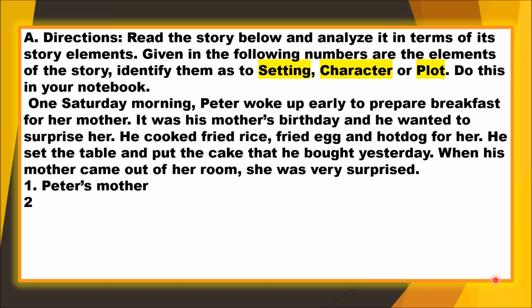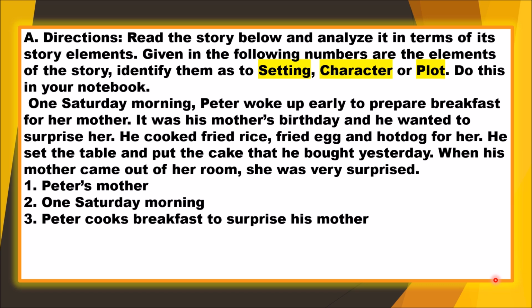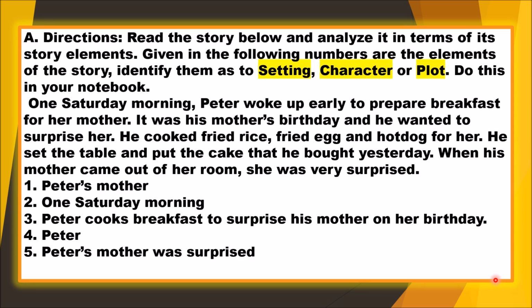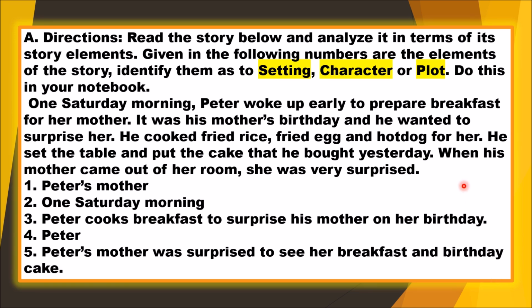Okay, the first one, Peter's mother. Second, one Saturday morning. Third, Peter cooks breakfast to surprise her mother on her birthday. Then fourth, Peter. Then five, Peter's mother was surprised to see her breakfast and birthday cake. Again, you have to identify the elements of the story, if it is setting, character, or plot. So let's start with number one, Peter's mother.